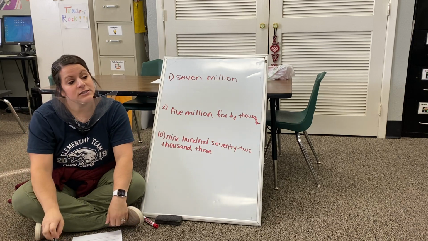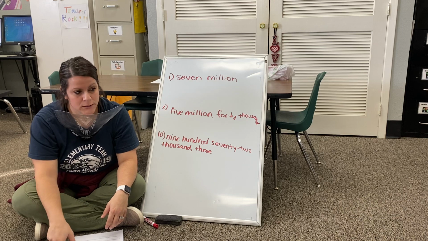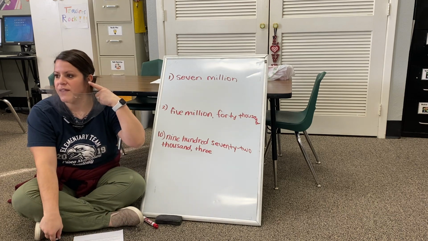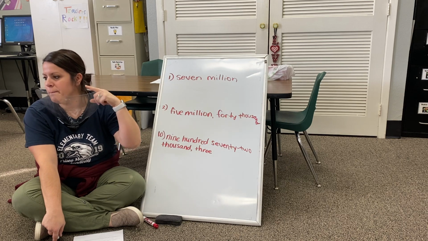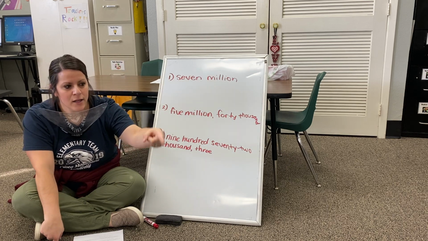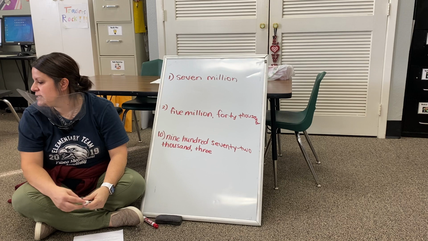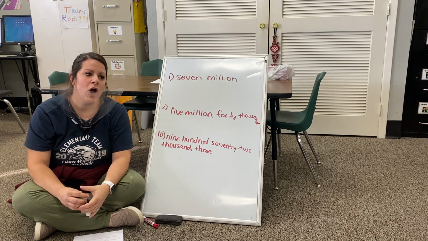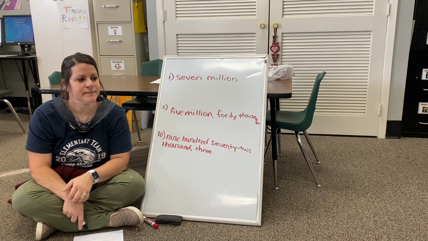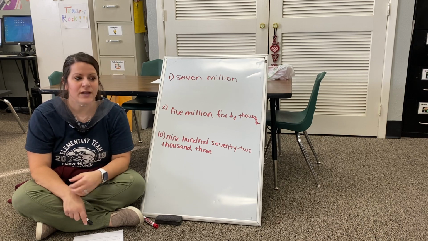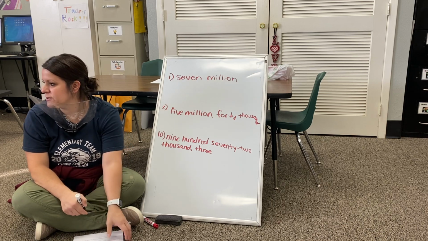Those families start with a comma. So when I hear the word thousand, I would put a comma. When I hear the word million, I would put a comma. And how many places are always after a comma? Vedant? 3. Okay, 3 is correct.